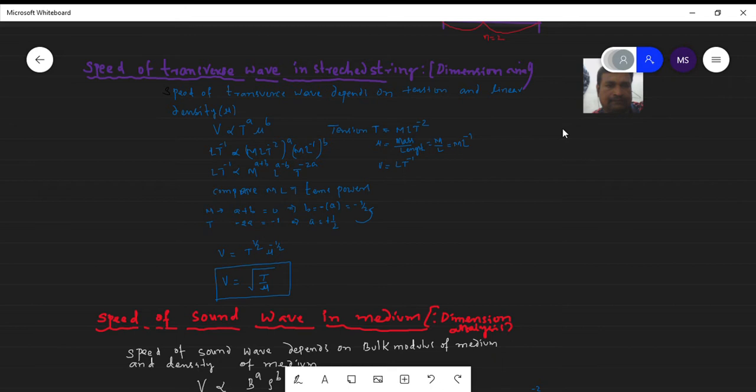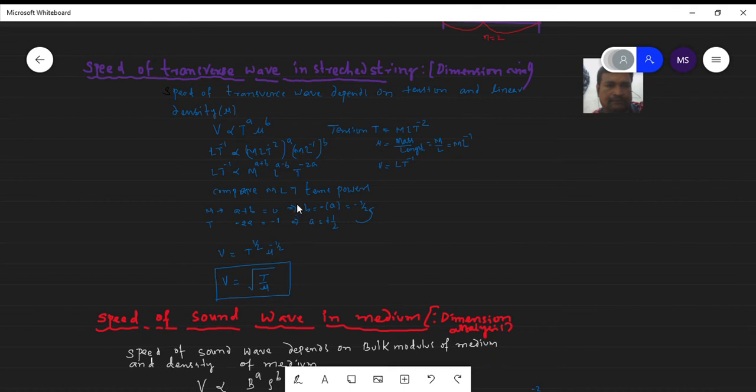So, the speed of a transverse wave in a string depends on the tension in the wire and the linear density of the wire. This is the simple way to find the relation between the transverse wave velocity, the tension in the wire and the linear density of the wire.